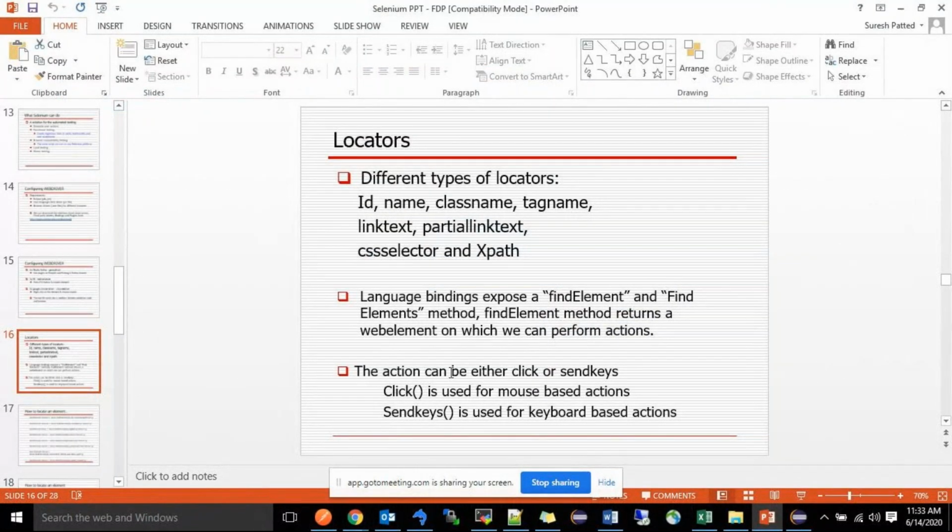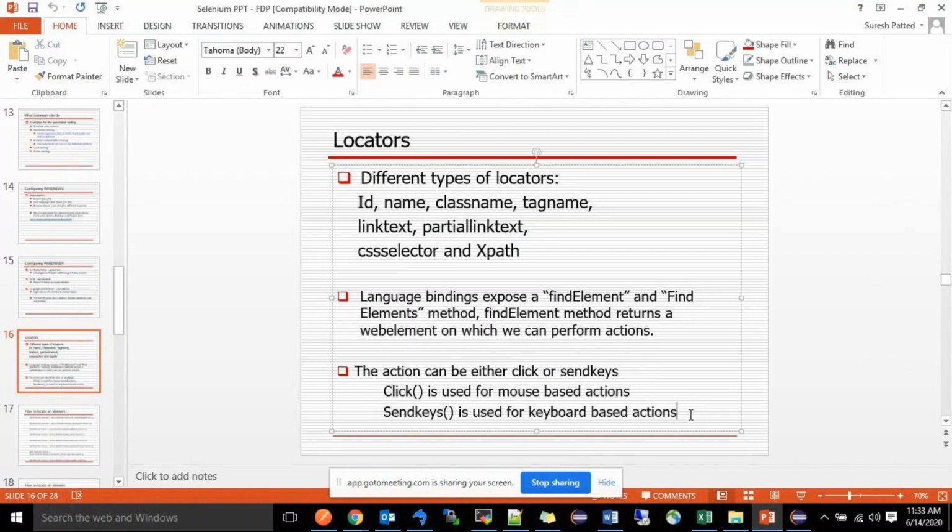The action can be either click or send keys. Click is used for mouse-based actions, and send keys is used for keyboard-based actions. First I will tell you what we have to do manually for the UAN application. If I want to log in to my UAN account or Gmail account, I have to launch the browser initially.